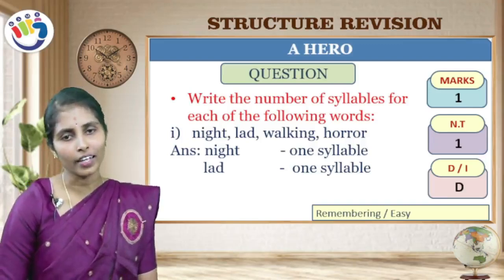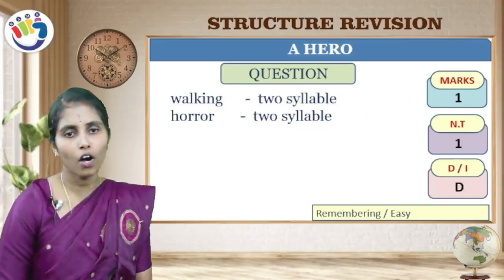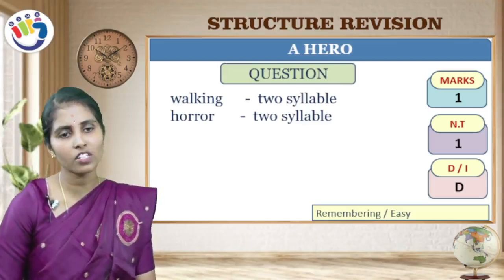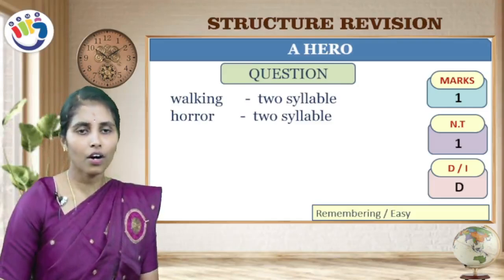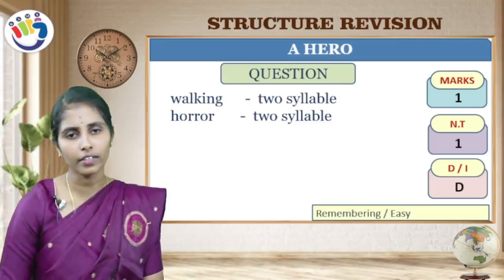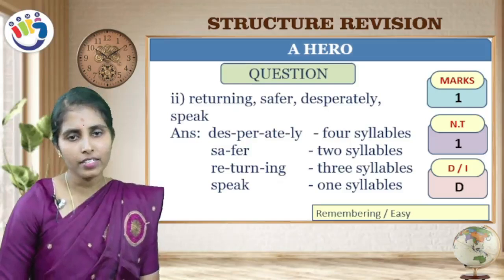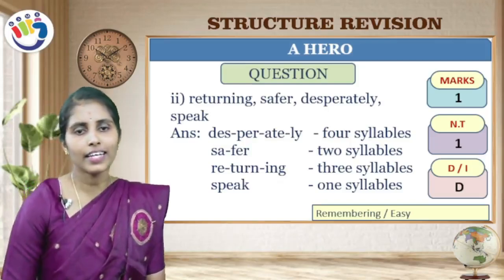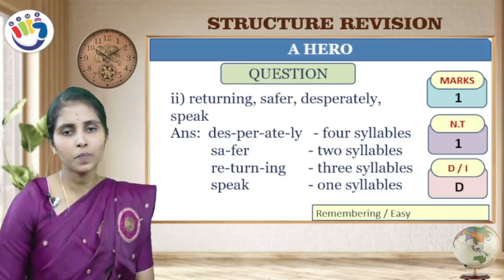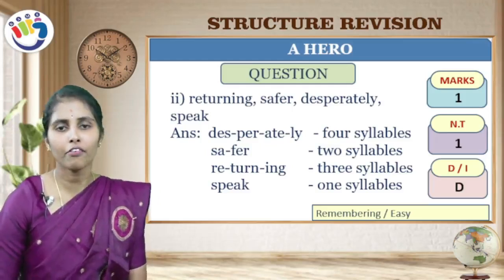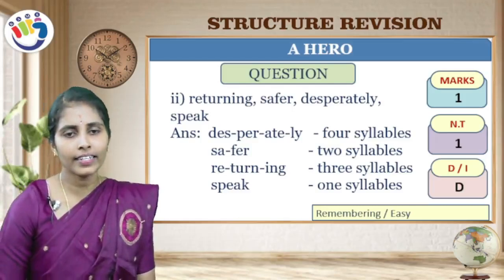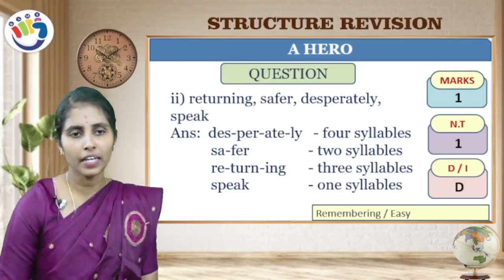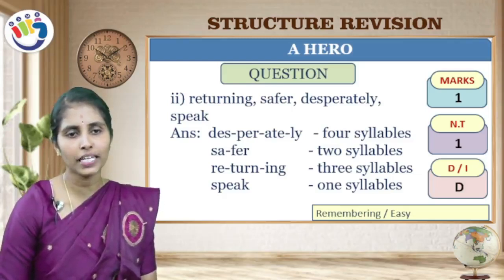Walking. See, walking. We are splitting it into 2. The sounds are splitting here. That's why it is 2 syllables. Horror. 2 syllables. Returning. Safer. Desperately. Speak. Desperately, 4 syllables. Safer, 2 syllables. Returning, 3 syllables. Speak, we cannot split, right? So, speak, 1 syllable.